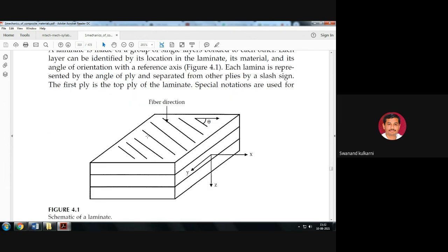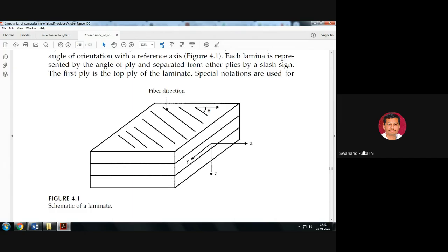During the last lecture we have seen that, in this particular figure, the portion at the bottom is one lamina, this is another second lamina, this is the third lamina. So one, two, three laminas are there. All these three laminas are put together to form one laminate. Is it okay?